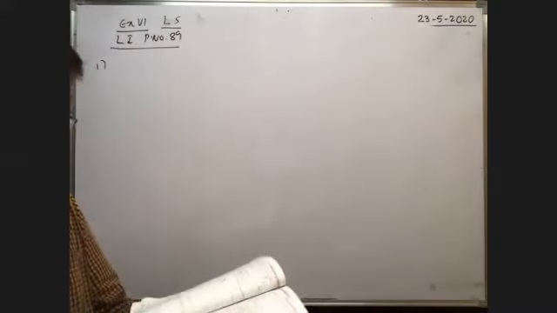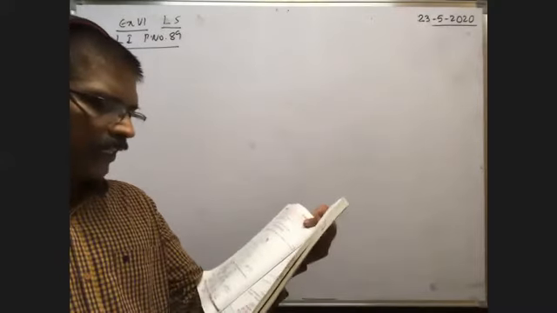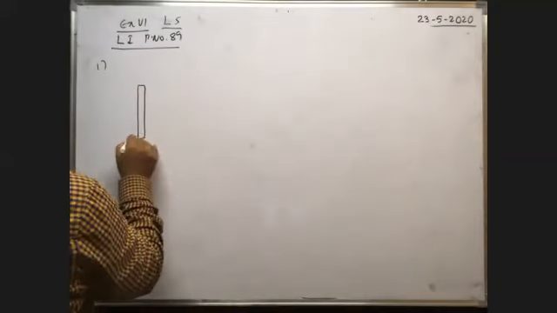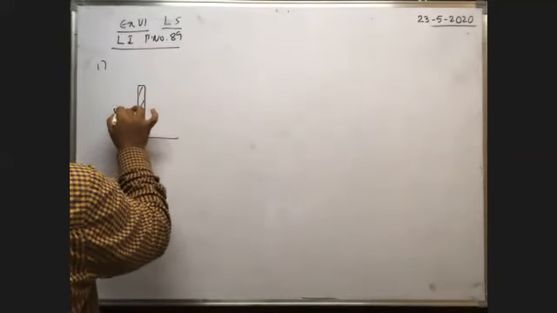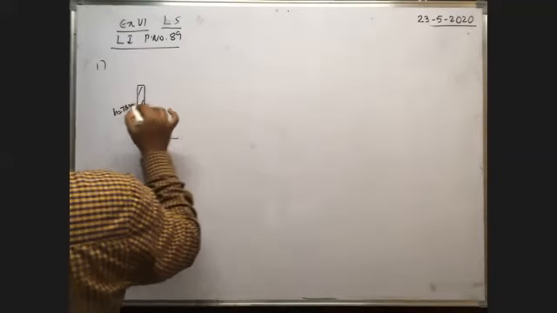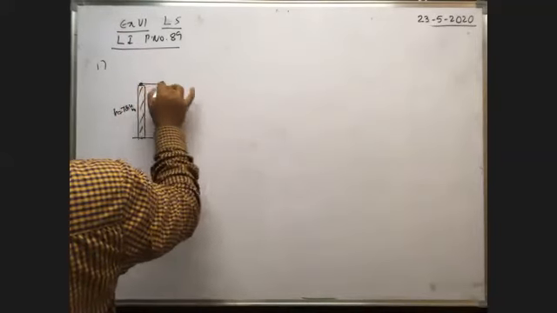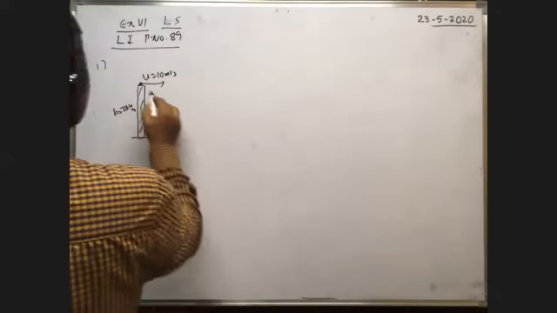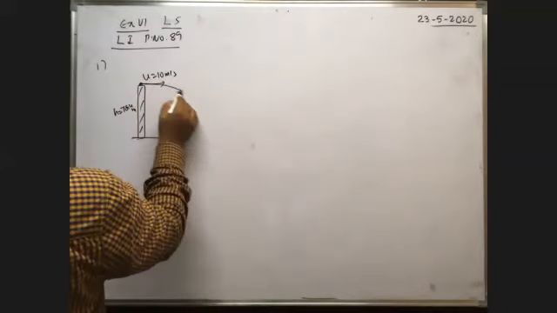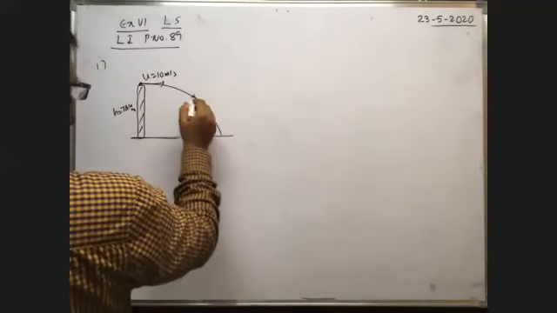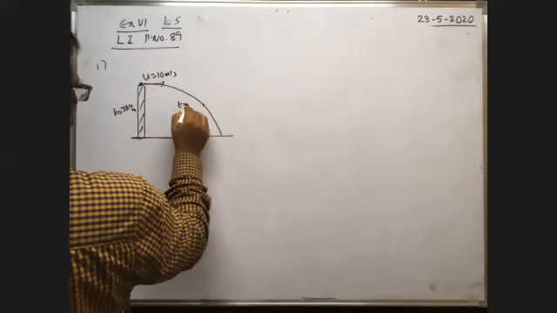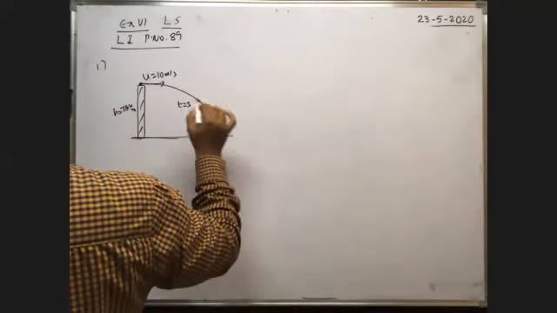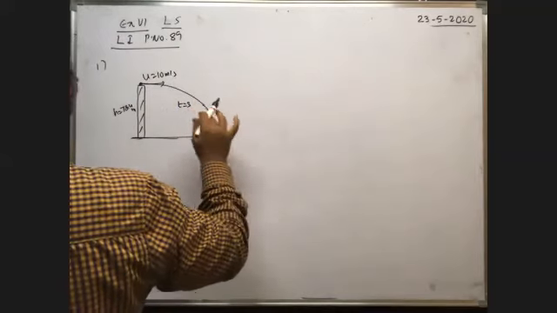A body is projected horizontally from a height of 78.4 meter, with a velocity u equal to 10 meter per second. Its velocity after 3 seconds? As it is projected horizontally, it will definitely travel along a parabolic path. After t is equal to 3 seconds, suppose it reaches a point here. At that time, what is the velocity? In vector form, the answer is given.